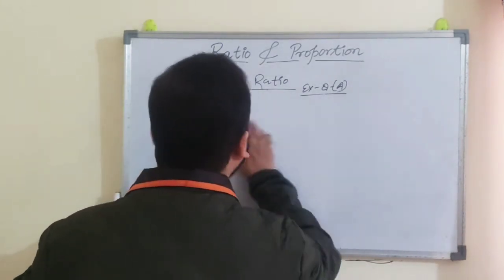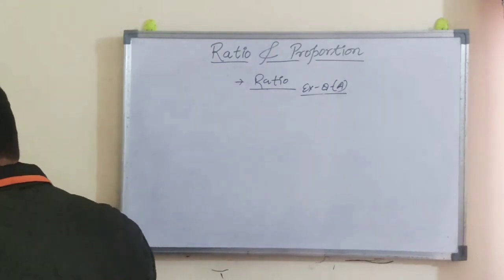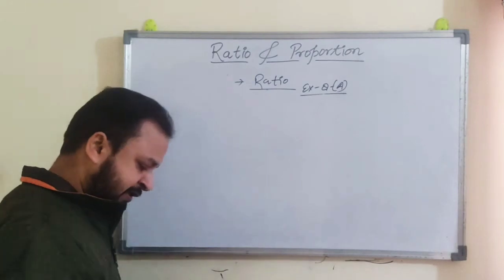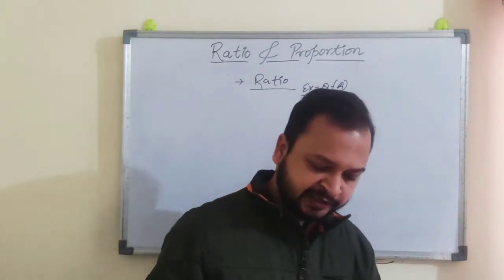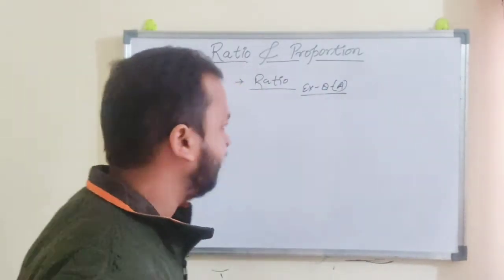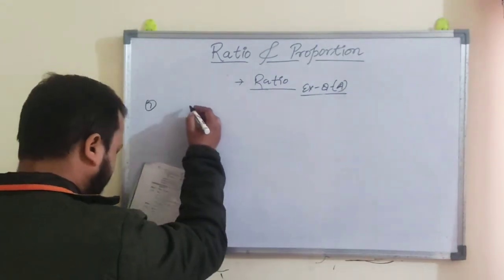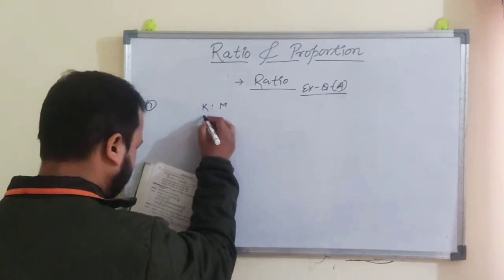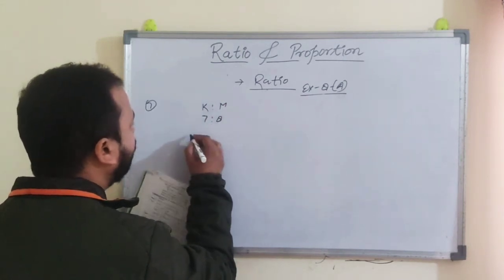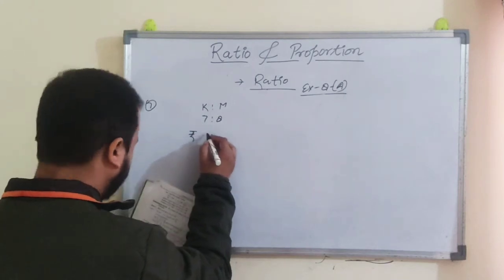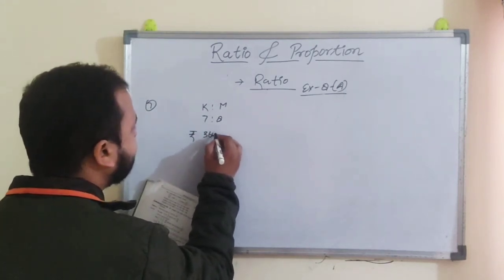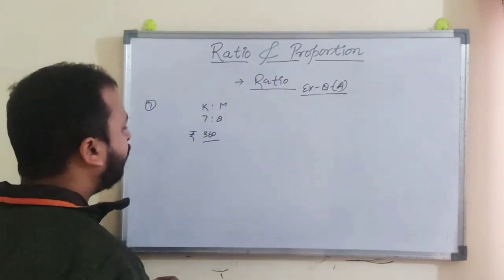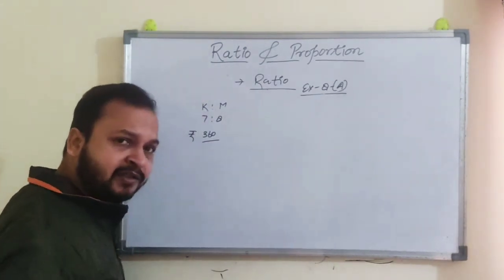In this question, we have to divide the given amount. Here in question number 7, it is given that divide rupees 360 between Kunal and Mohit. The ratio between Kunal and Mohit is 7:8. The total amount which has to be divided is rupees 360. There are several methods you can solve the question.